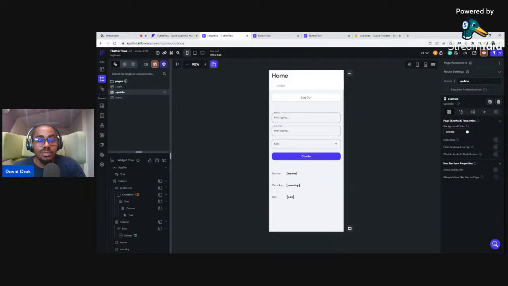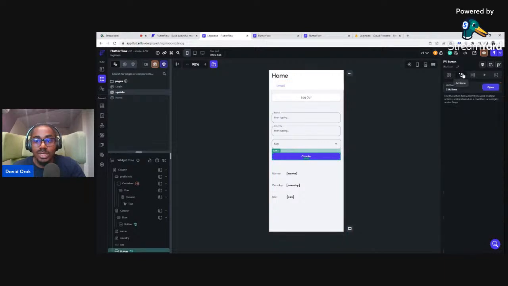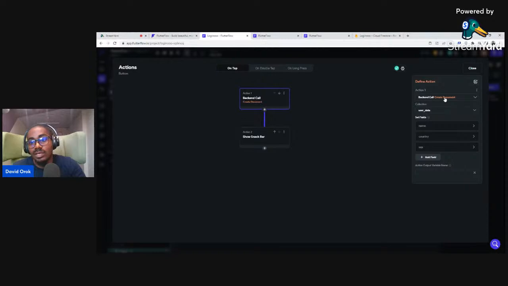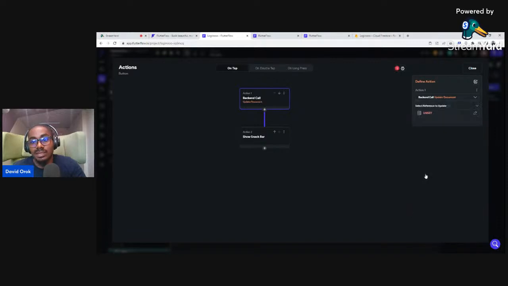what we will do now is, what do we do? Yeah, so this is the form. We've already set it up for creating. So I don't want us to waste so much time, so we'll click on this to open the action flow editor. And if you see here, it was to create. I want us to change this from create. We'll go back to Firestore and say update document. All right, so update document.